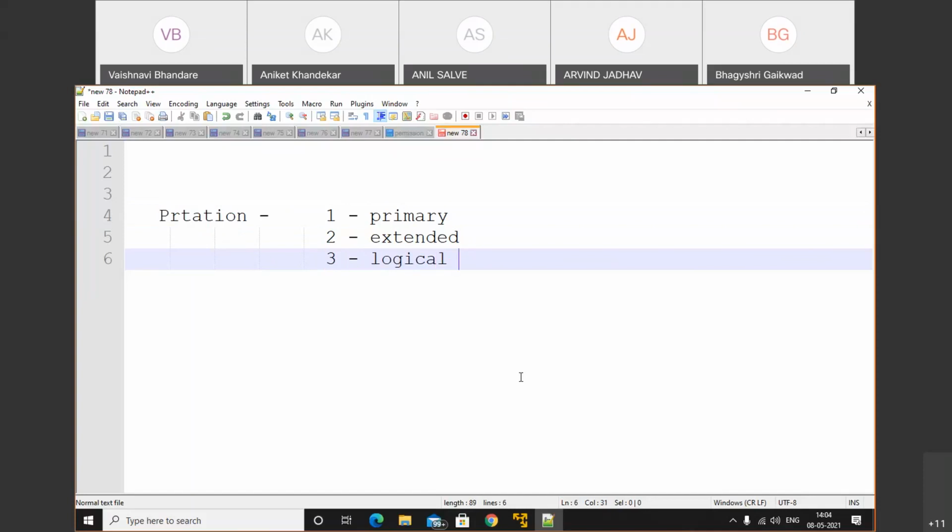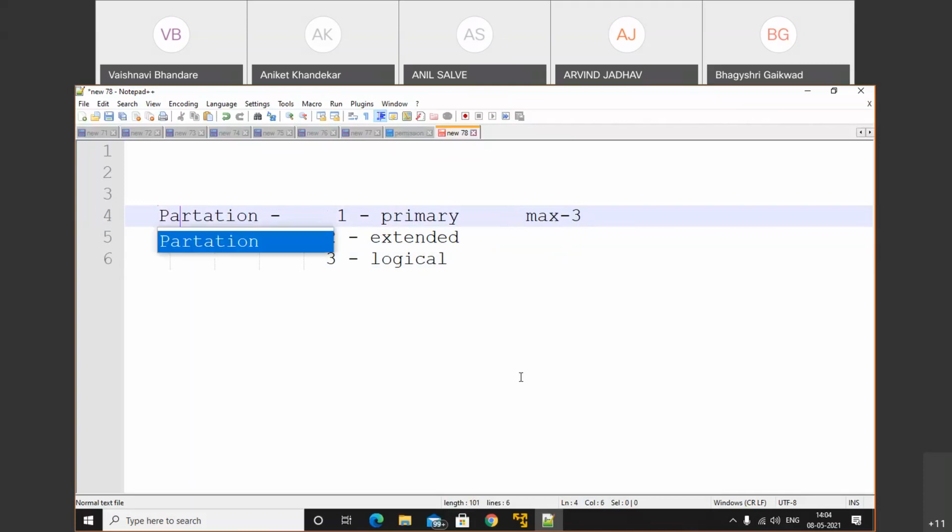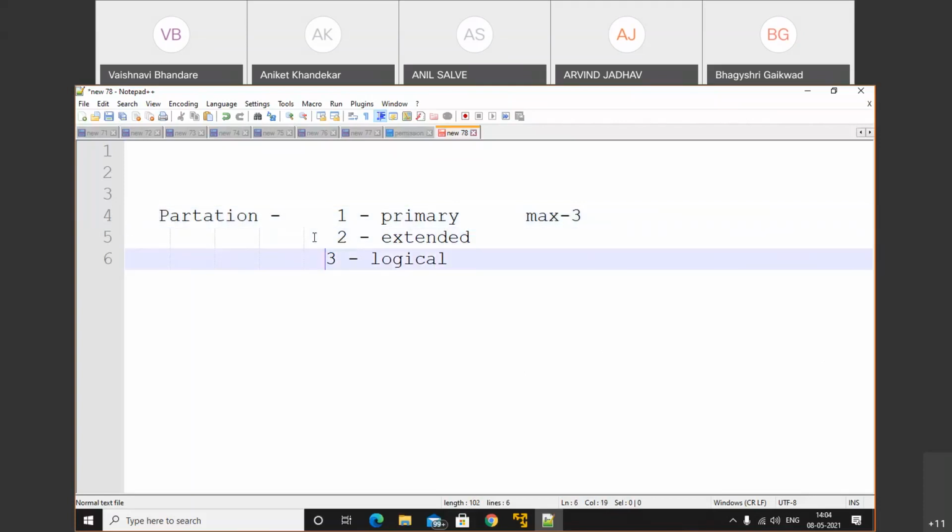See, if you want to create primary partitions, then we can create a maximum of three primary partitions. Beyond that, we cannot create a primary partition. So why do we use that partition? What is the reason behind that? If you want to install any operating system, any OS, we will use a primary partition. So we can create partitions from 1 up to a maximum of 3. Make a note of that.